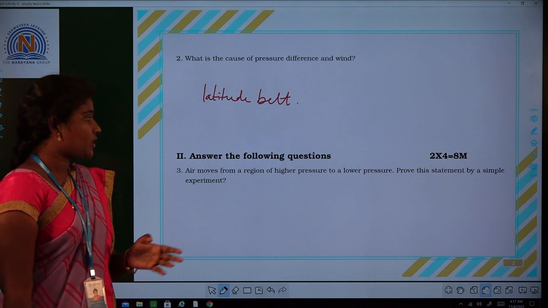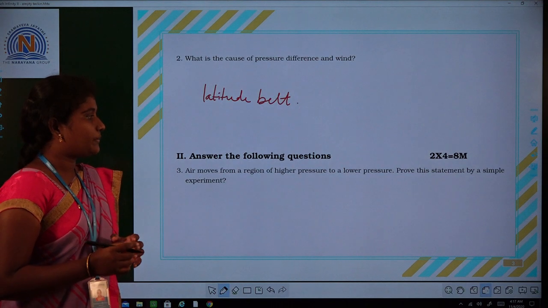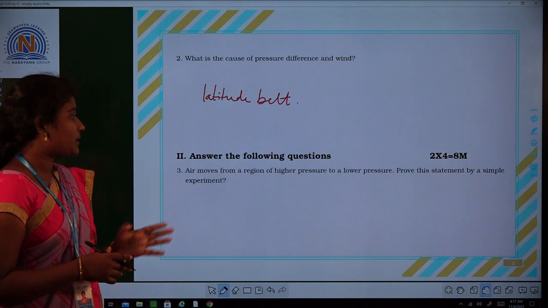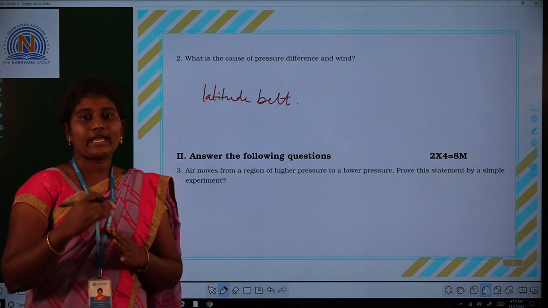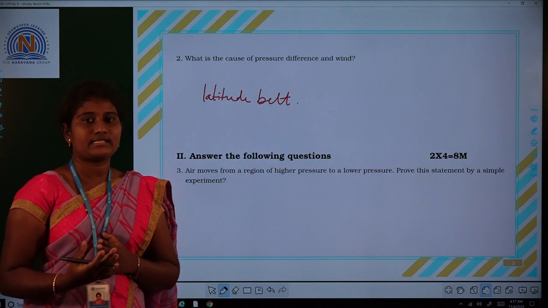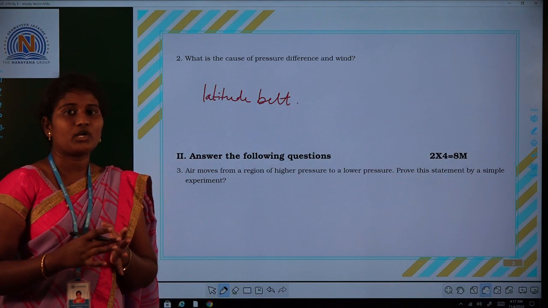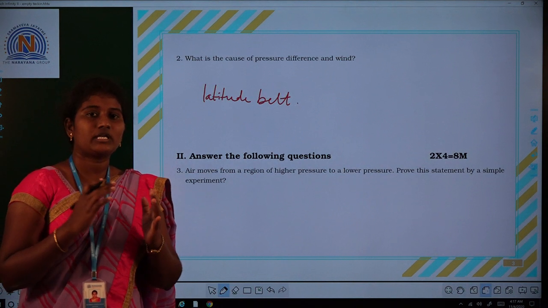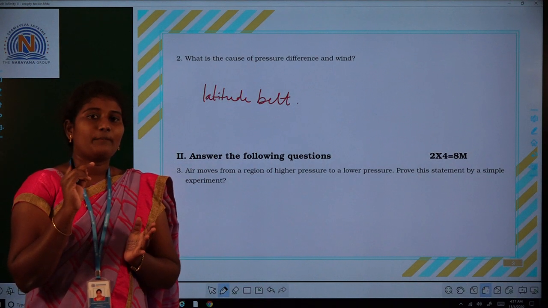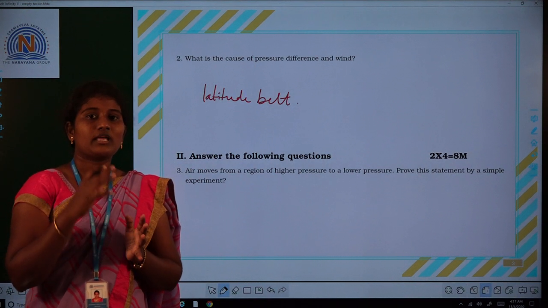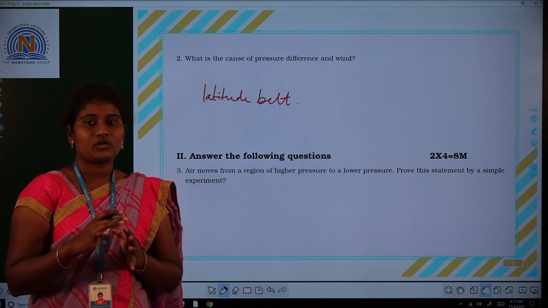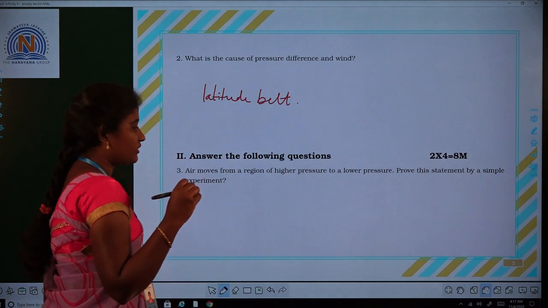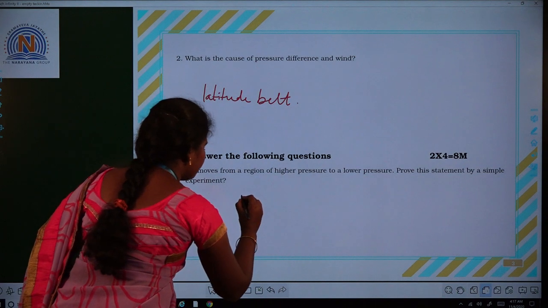Air moves from a region of higher pressure to a lower pressure. Prove this statement by a simple experiment. By using the experiment, you have to show the moving of the air from the higher region to the lower region. Take a balloon and fill air into it. What do you observe? On filling the air, the balloon expands. When we touch the balloon, it becomes harder because the air pressure has increased. The walls of the balloon become harder.